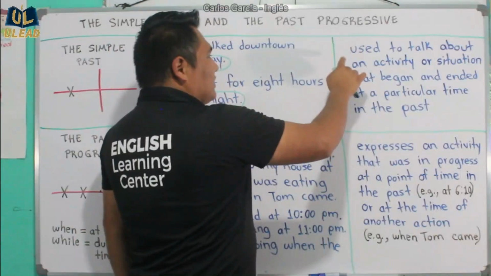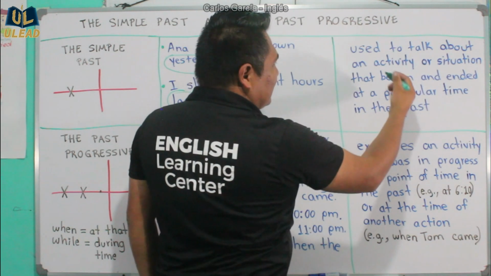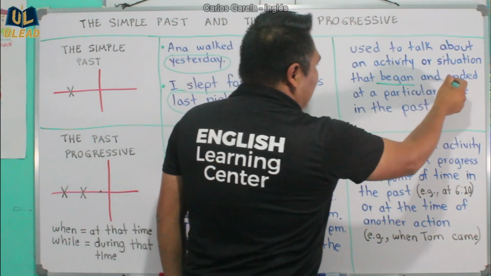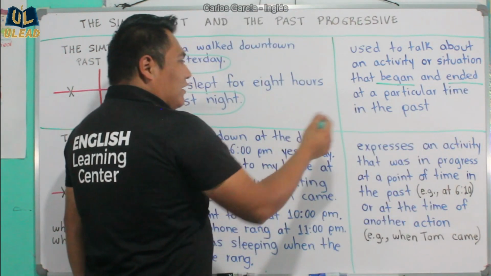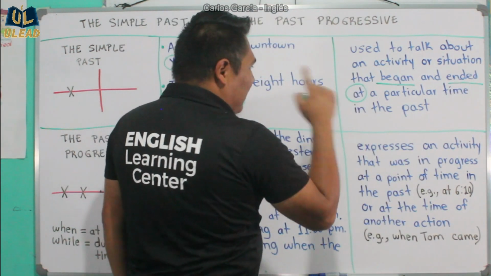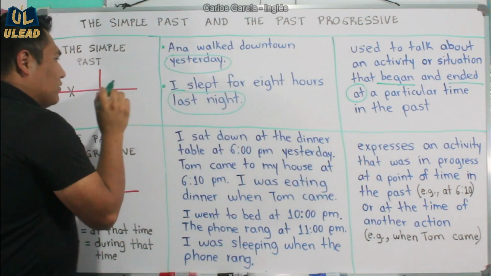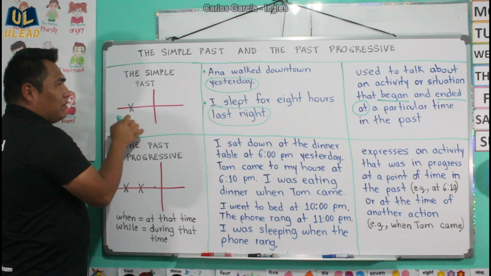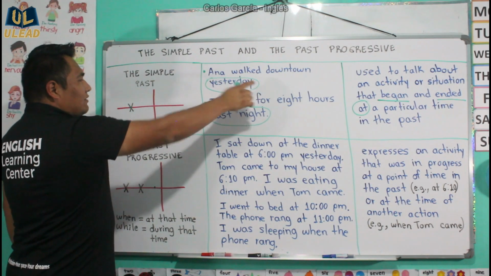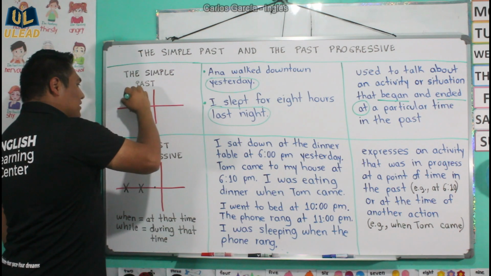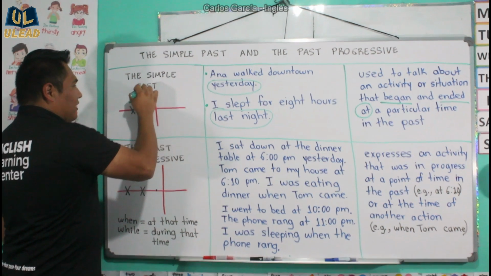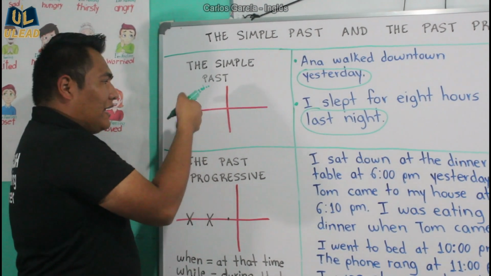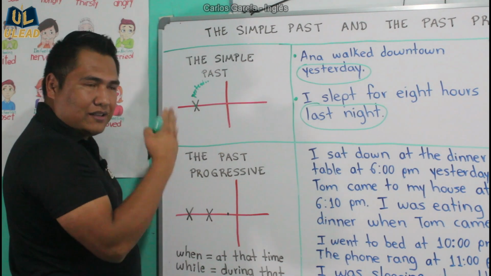We use the simple past to talk about an activity or situation that began and ended at a particular time in the past. So the action began and ended at this point. Anna walked downtown yesterday. This is yesterday. So the action began and ended the same day, yesterday.